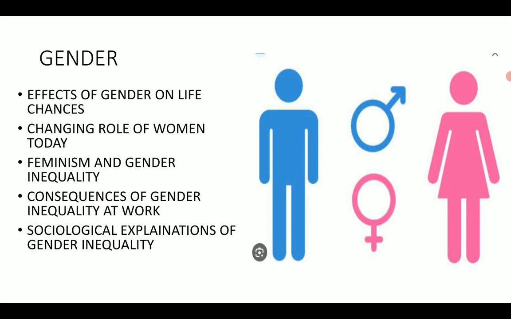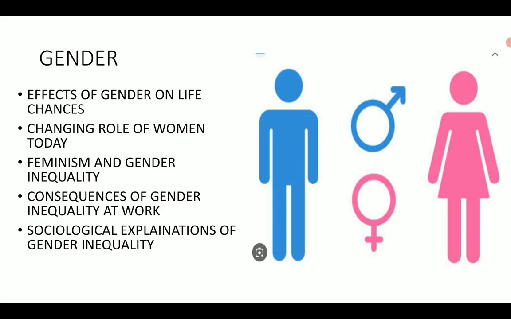perspectives of the feminists. Let's talk about the consequences of gender inequalities at work. There are marked gender differences in earnings, and the advantage men have is carried into old age. Women are likely to have considerably lower occupational pensions. Women are poorer, or you can say they are close to poverty, and from the 1990s there is inequality within each gender, with women working full time at both the top and the bottom of the scale.